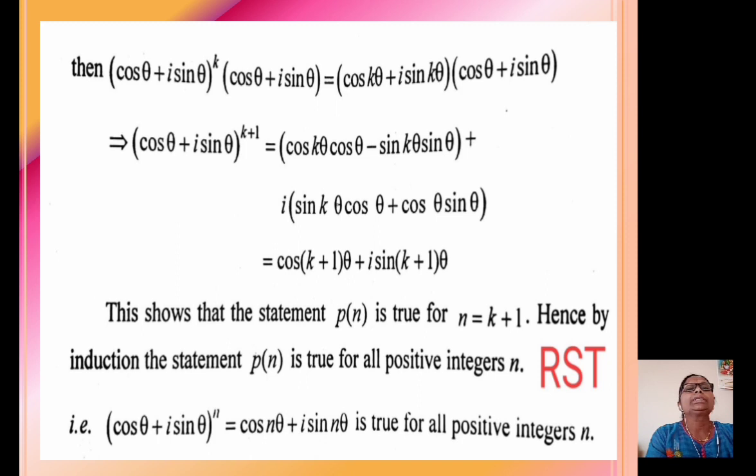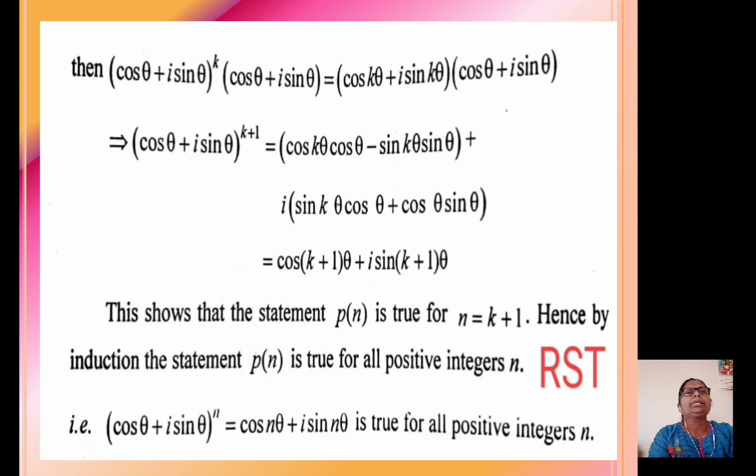This implies (cos θ + i sin θ)^(k+1) equals (cos kθ − sin kθ) in the first bracket plus i times the second bracket, which is (sin kθ cos θ + cos kθ sin θ).